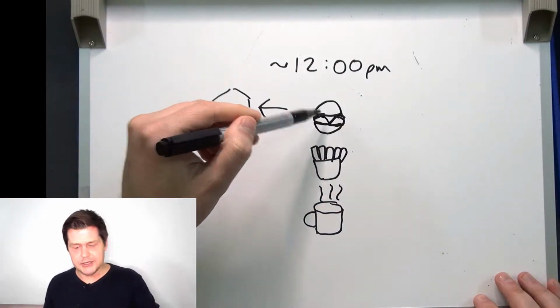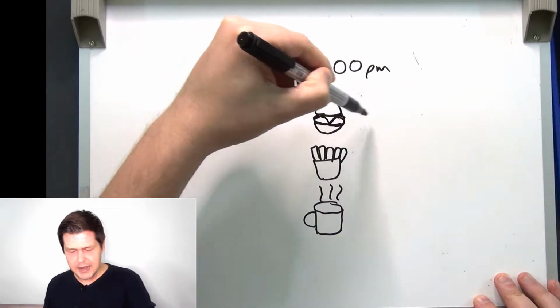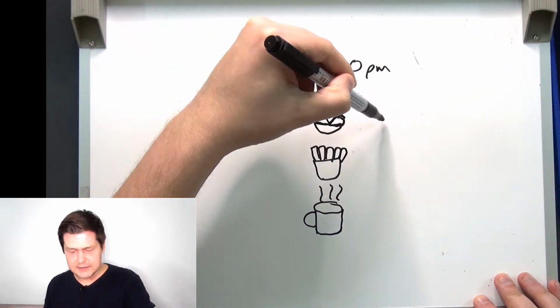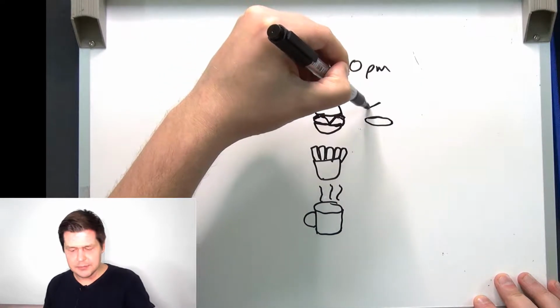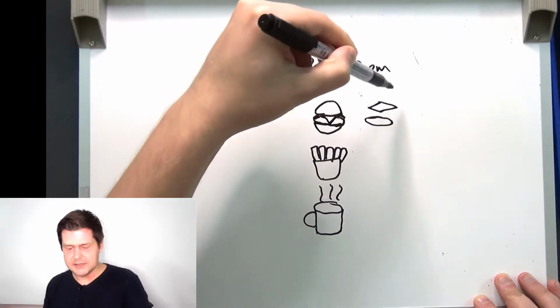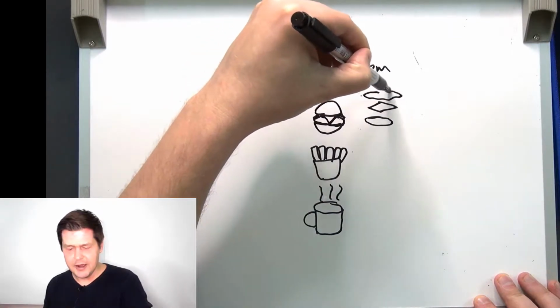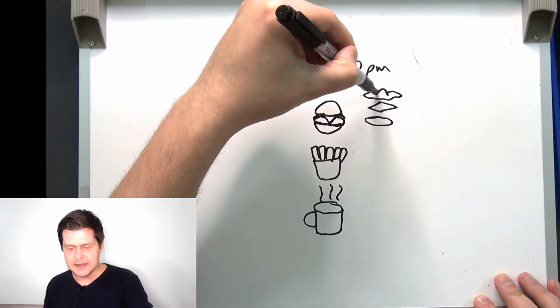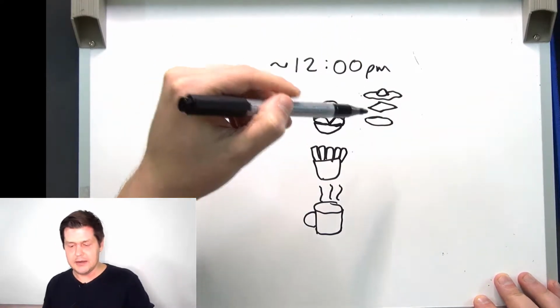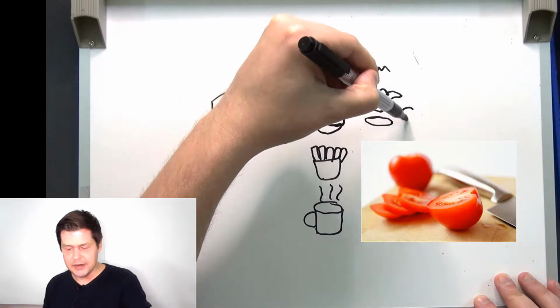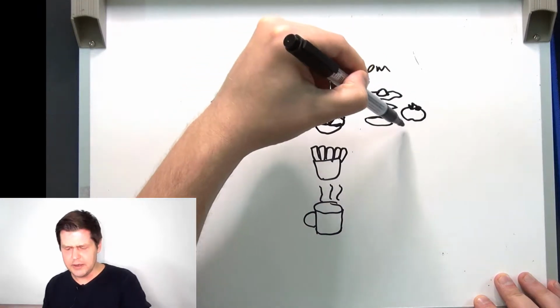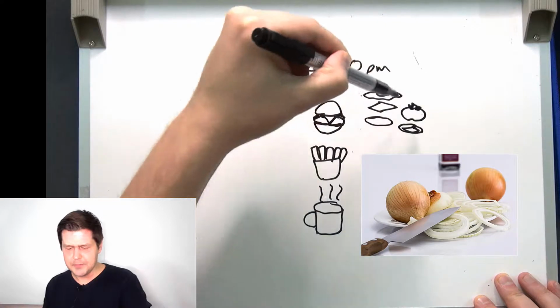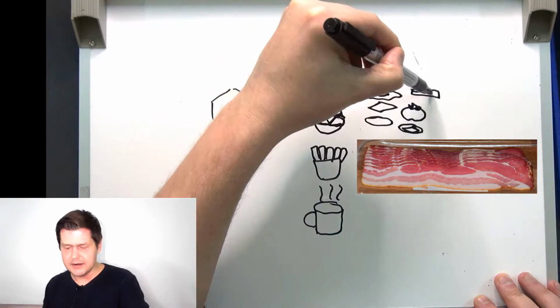So I got a cheeseburger, and the cheeseburger had in it, of course, some meat, some cheese, a slice of cheese. It also had a fried egg. There's a fried egg, there's the egg white and the egg yolk, and it also had tomato in it. It had tomato, and it had some onions in it, and it had some bacon.